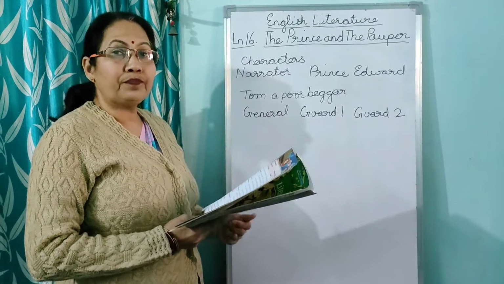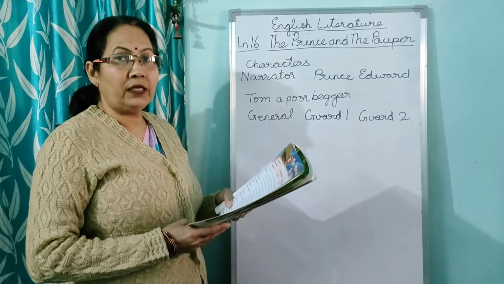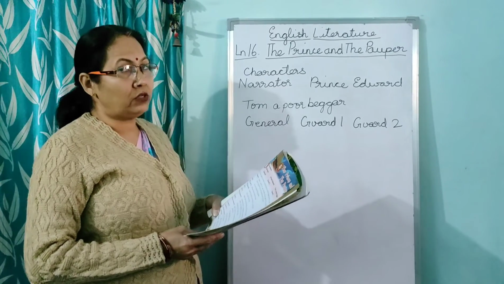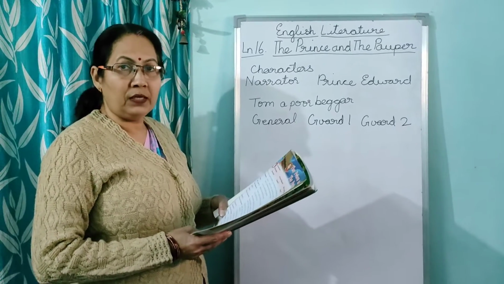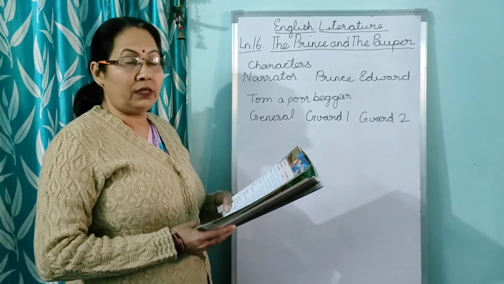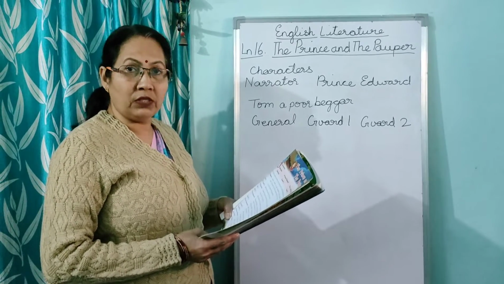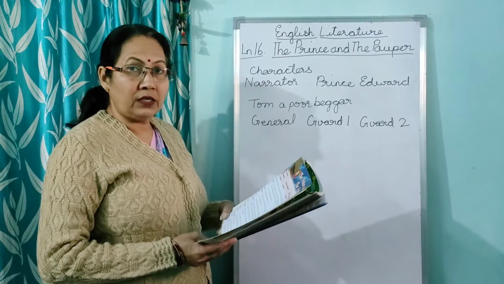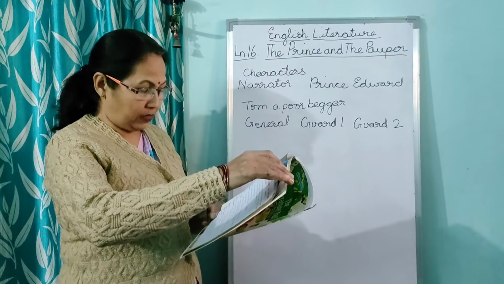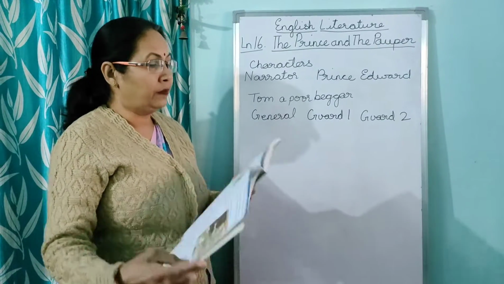Now children, see, Prince Edward wanted to go outside and see the city. But as he was the prince, so he was not allowed to move freely like this. So he told his guards that if you will not take me outside, I am going to tell your secrets to my father, who is the king. So the guards agree and they say that okay, we will take you for a short drive. Now they reach the city. Now see what happens in the city.